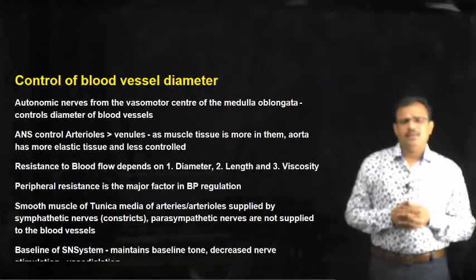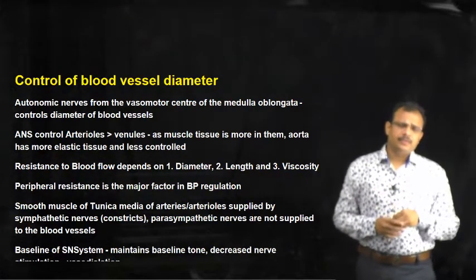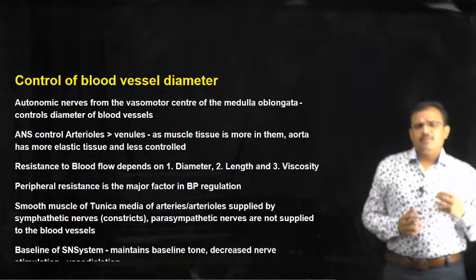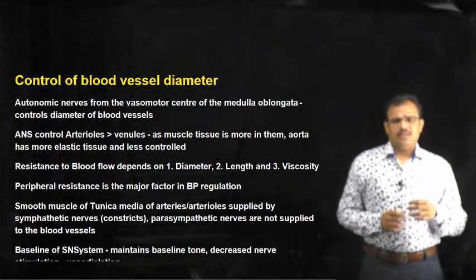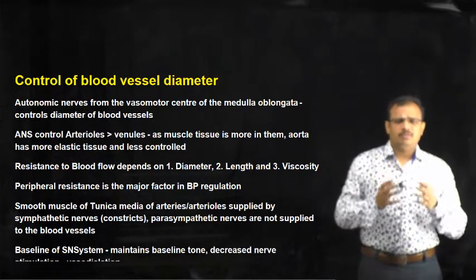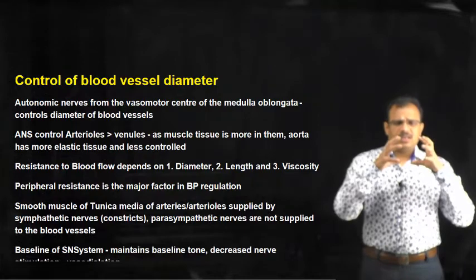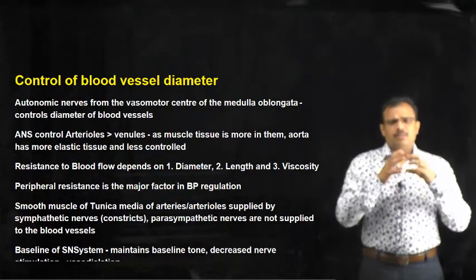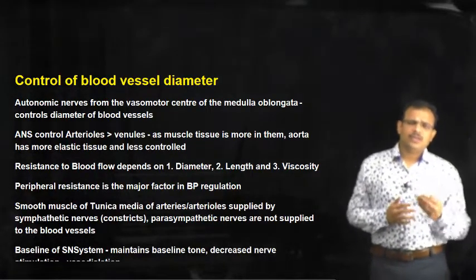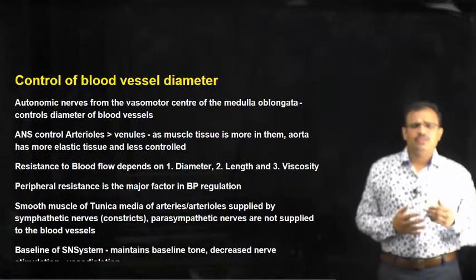Now let us see how the blood vessel diameter is regulated. We have seen the blood vessel, and the blood is flowing in the blood vessel. When the blood is coming out from the heart, a large amount of blood comes out. So this will lead to distension of the larger artery, and once again it contracts because of the large amount of elastic tissue.